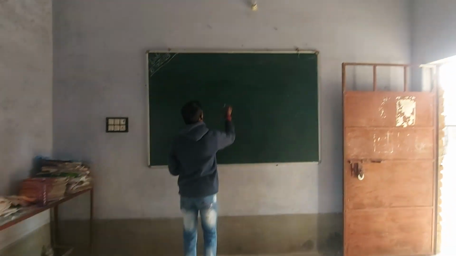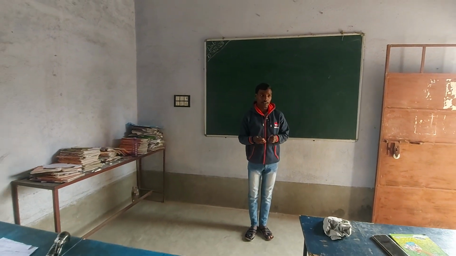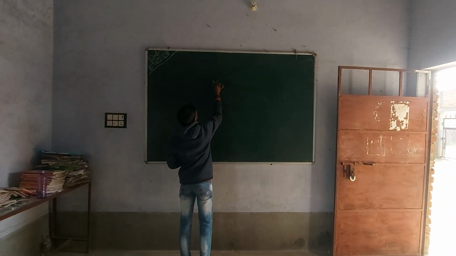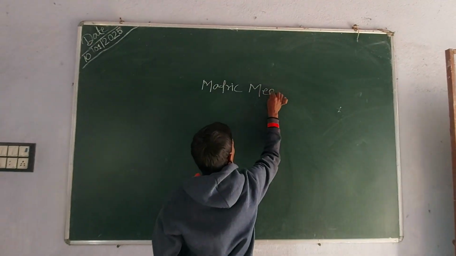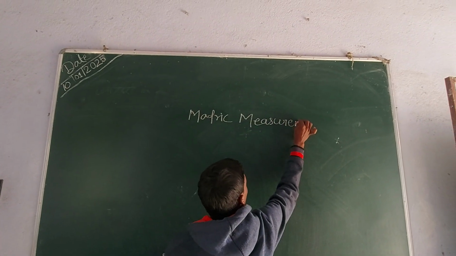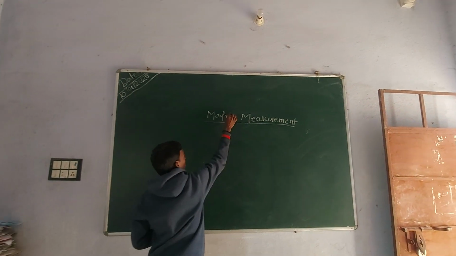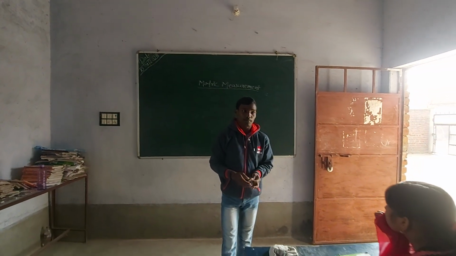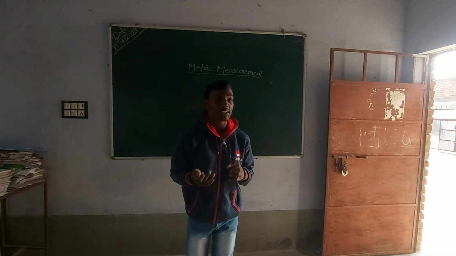Okay, you try. So today we are going to start a class 5 chapter in mathematics, that is metric measurement. In this chapter, we are going to observe the relations between every unit, that is millimeter, centimeter, meter, decameter, decimeter, hectometer and kilometer.